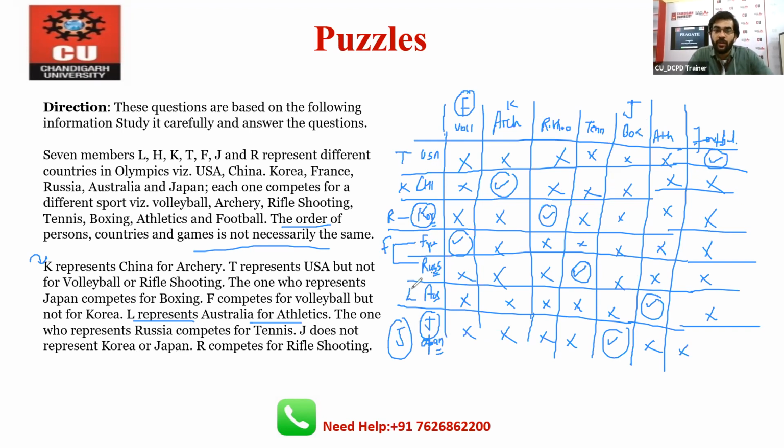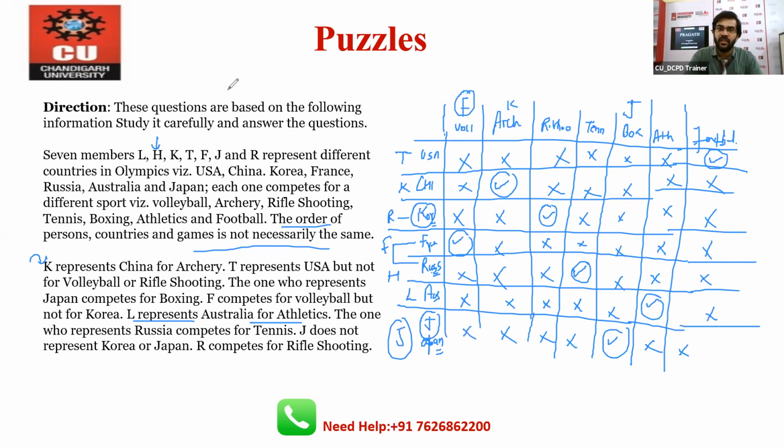So which one remaining? Only I think L. We are done with the L. We are not done with the H, right? So we can say that H is remaining only. So H is for the Russian, right? So guys, this is the best way, because in the table manner we can easily predict which country is for which game and for which player, right? So this is the best way.